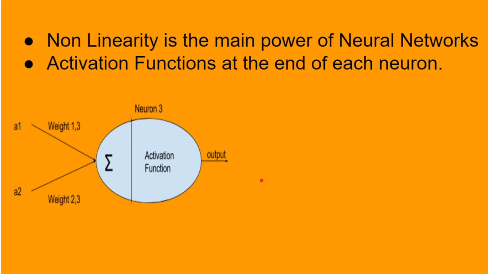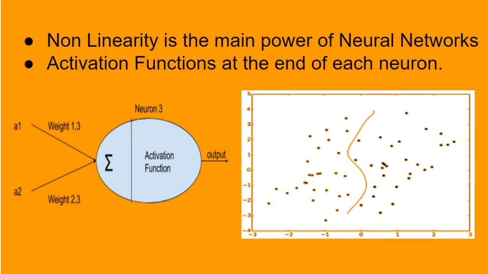So how do these neural networks work and why are they powerful? The main power of them lies in the non-linearity. As you can see in the picture, this curve which is in the S shape can be seen as a combination of two or more simple curves.